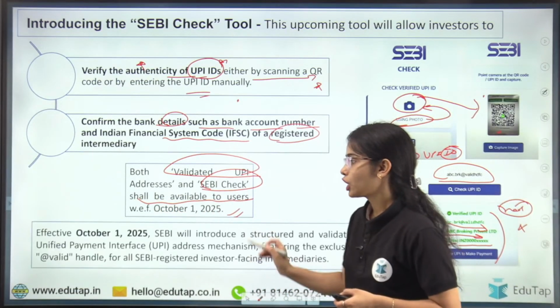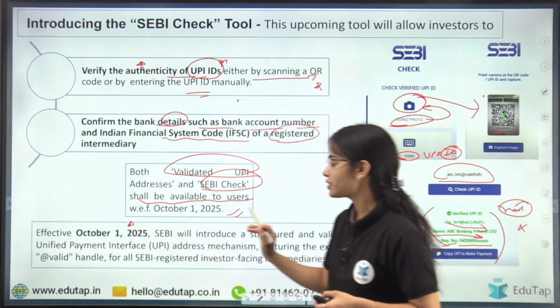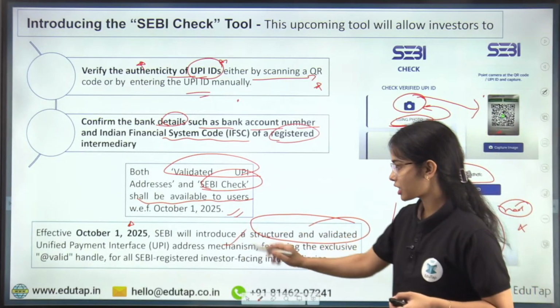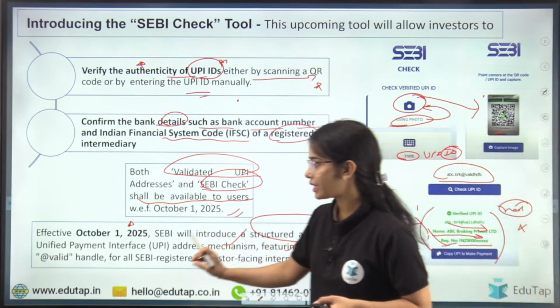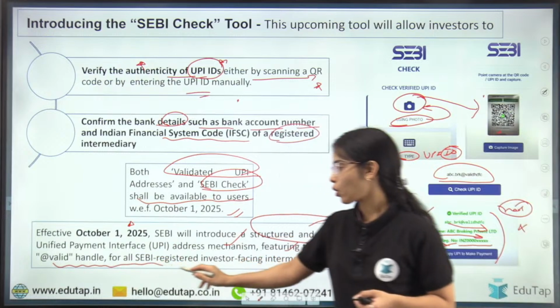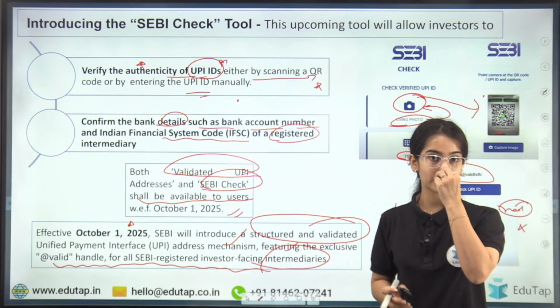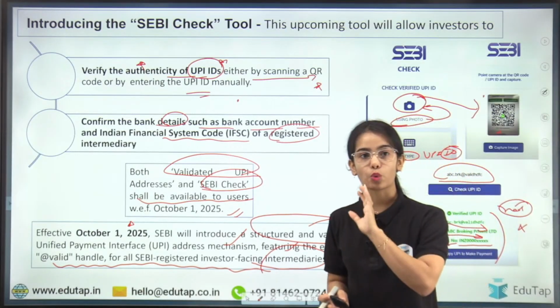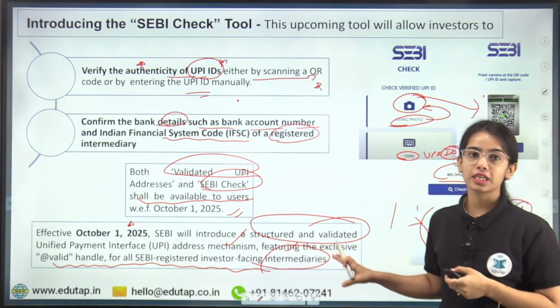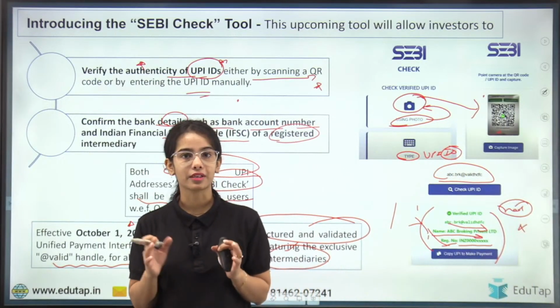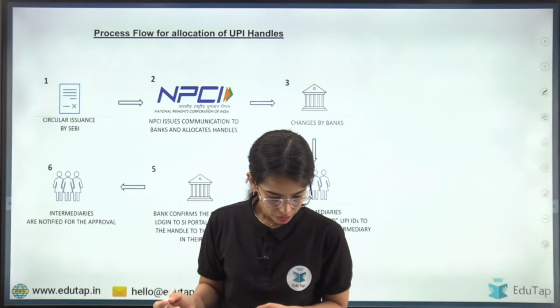1, 2025. So effective October 1, 2025, SEBI will introduce this structured and validated UPI address mechanism featuring the exclusive @valid handle for all SEBI registered investor facing intermediaries. Remember that this @valid handle is only for SEBI registered investor facing intermediaries. Any confusion? This is the first news article that we have understood.